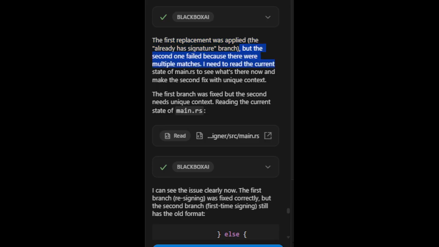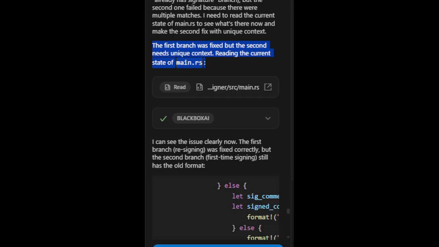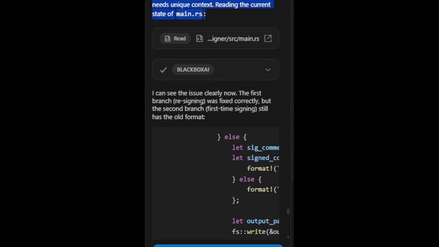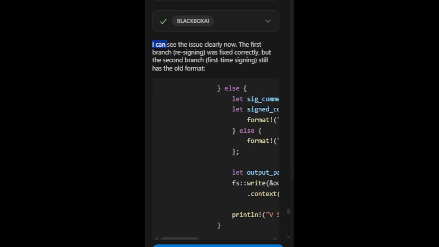I need to read the current state of main.rs to see what's there now and make the second fix with unique context. The first branch was fixed but the second needs unique context. Reading the current state of main.rs. I can see the issue clearly now. The first branch, re-signing, was fixed correctly. But the second branch, first-time signing, still has the old format.